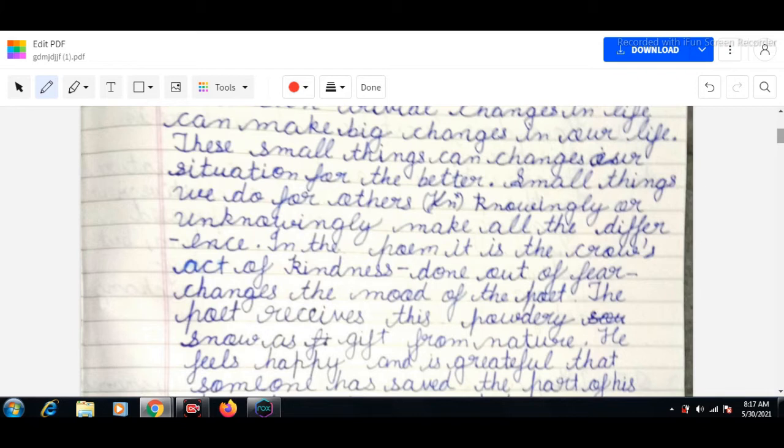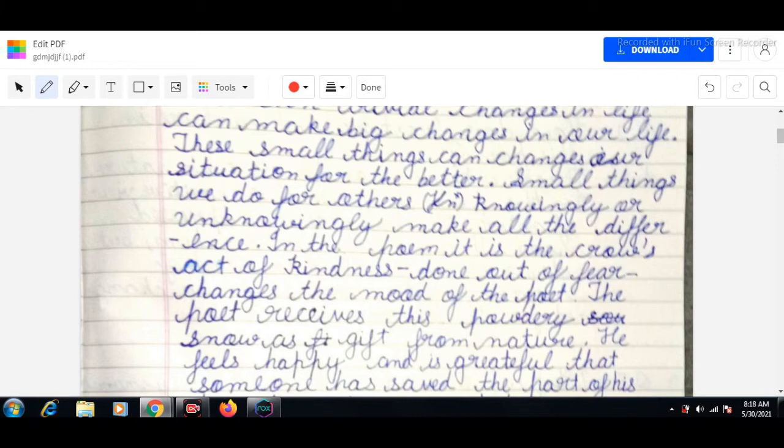Small things we do for others, knowingly or unknowingly, make all the difference. It means that the small things we do for others, knowingly or unknowingly, make all the difference.